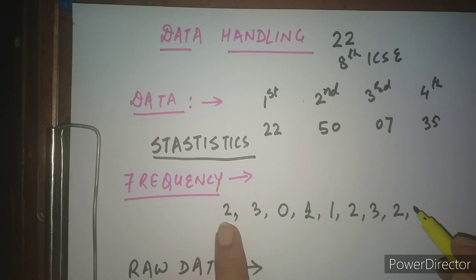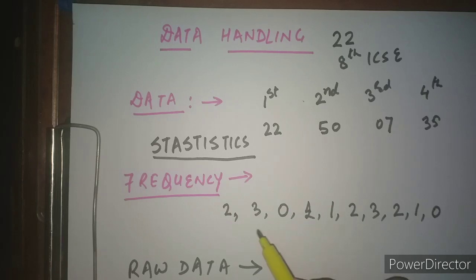How many families have I written? 8. So this is the information gathered regarding the number of children in 10 families.